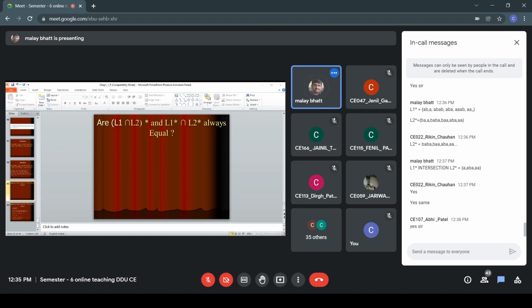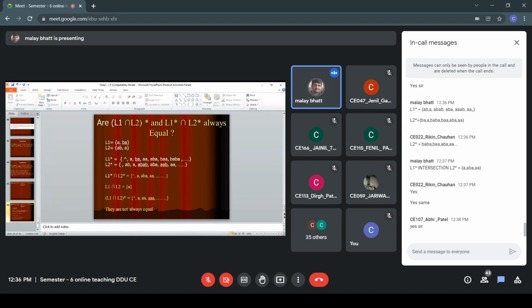Let us see the answer in the slide for this example. It may be this same answer, may be different. Yes, fortunately, A comma BA and AB comma A. So AB comma A is there, A comma BA is there, just the order is different. L1 and L2 I have taken in a different way. So definitely they are not equal. We have seen that. We have some more examples, a few elements which are generated. Let us see the answer.